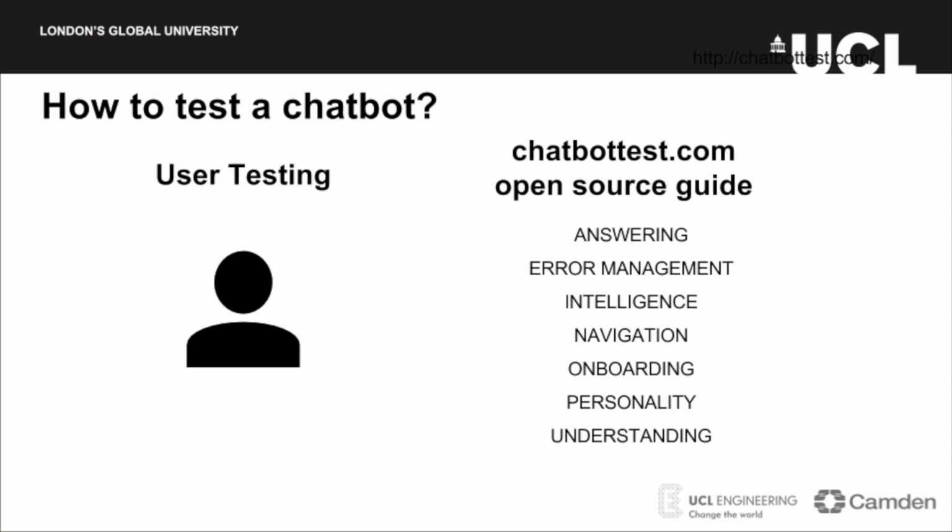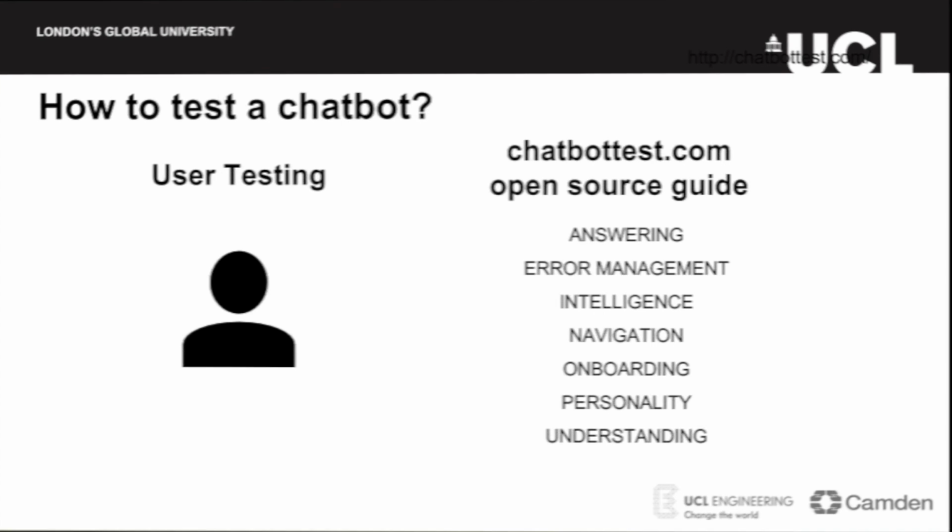One important part in our project is continuous testing. But how do you test a chatbot? We will mostly rely on two methods of testing: user testing and the open source guide by chatbottest.com. Our second method, the open source guide written by experienced chatbot designers, is a collection of questions and checks to consider for your chatbot. It splits up testing into 7 sections to consider: answering, error management, intelligence, navigation, onboarding, personality,